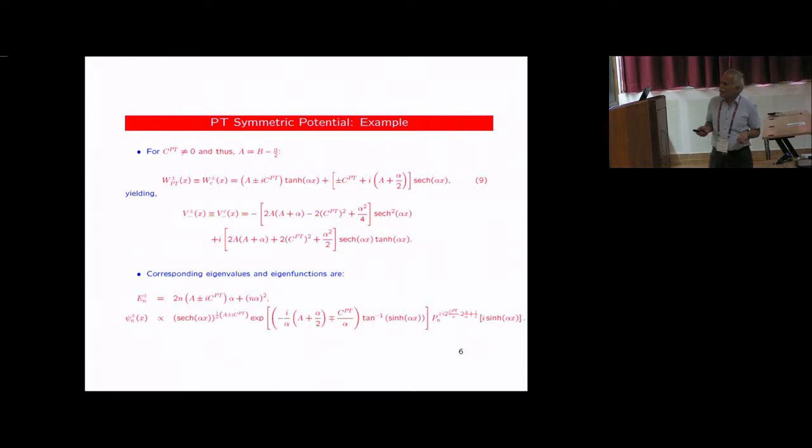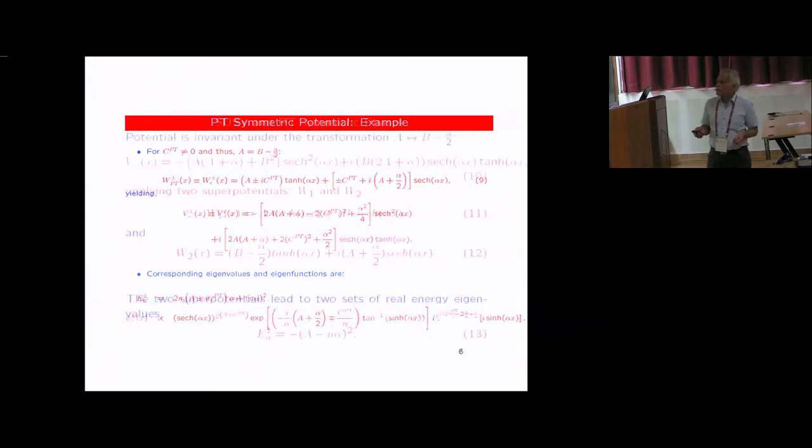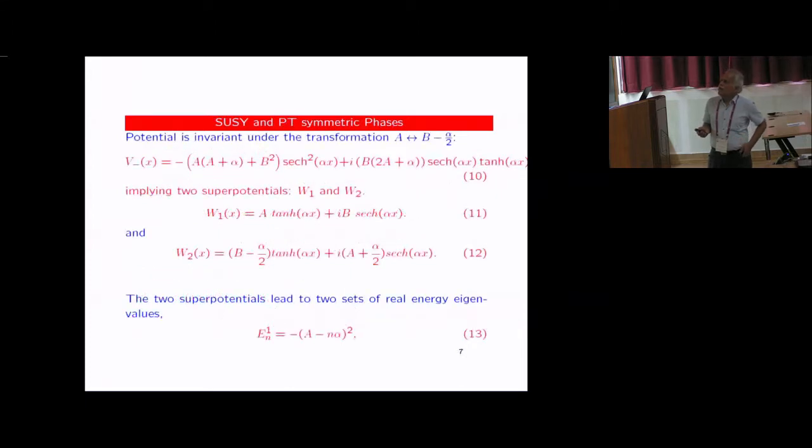So now you see the wave function which has this exponential tan inverse factor. This is the factor which is responsible for this imaginary energy which comes out here. And this is an explicit example where complex conjugate energy appears by just solving everything nicely. And very interestingly here, you'll find PT symmetry and supersymmetry get very nicely interconnected. And this breaking of PT symmetry and supersymmetry also occurs in a very correlated manner.